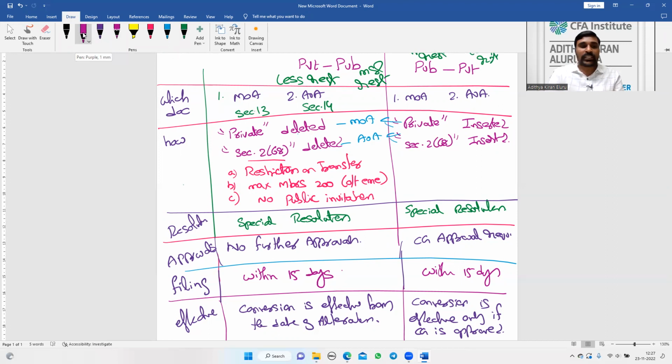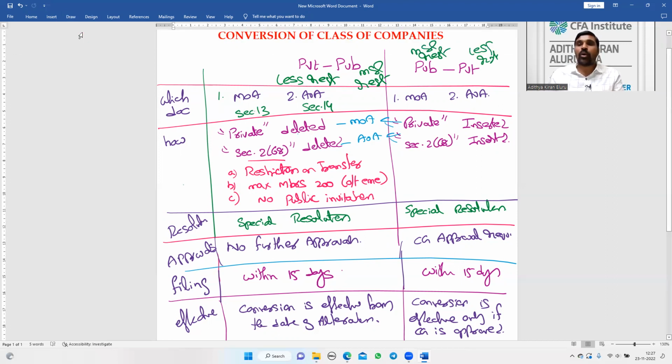It's like going from home to college, no permission is needed, but moving from college to home, permission is required. Because at home we have fewer restrictions, at college we have more restrictions. When I'm moving from college to home, I'm avoiding that restriction, so I have to take the principal's approval. Therefore, when a company moves from fewer restrictions to more restrictions, government is comfortable. But when it moves from more restrictions to fewer restrictions, some suspicion will arise. Therefore, the central government has to be involved.